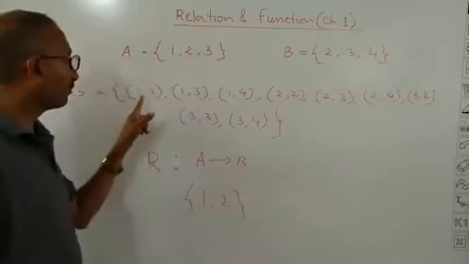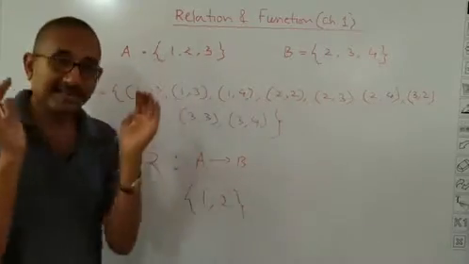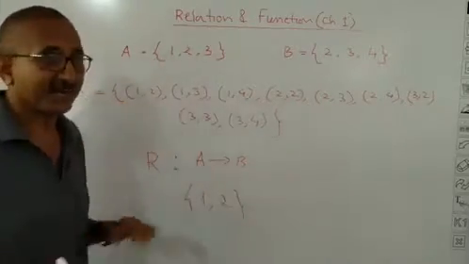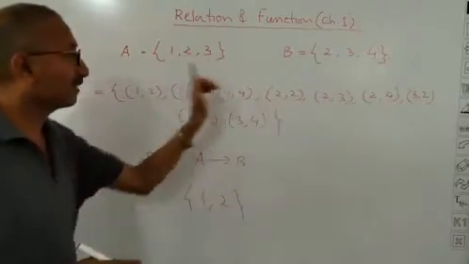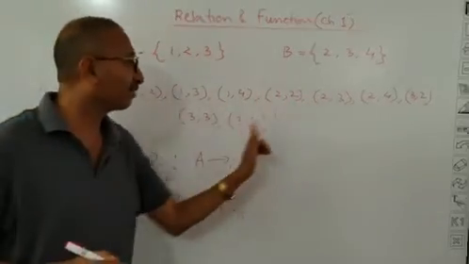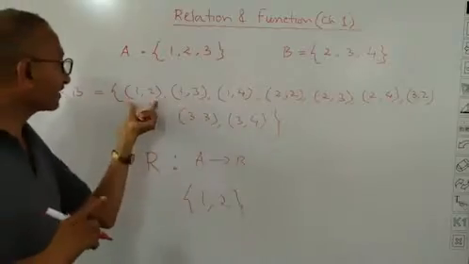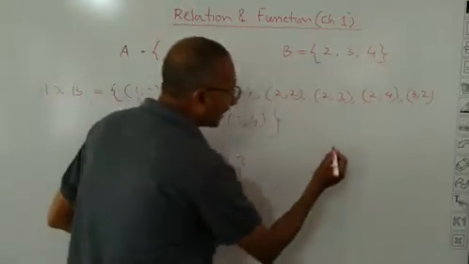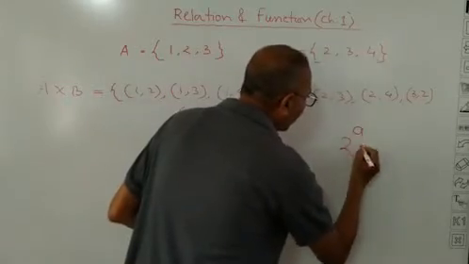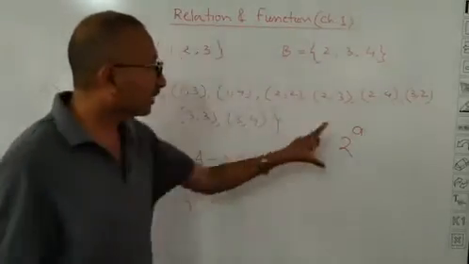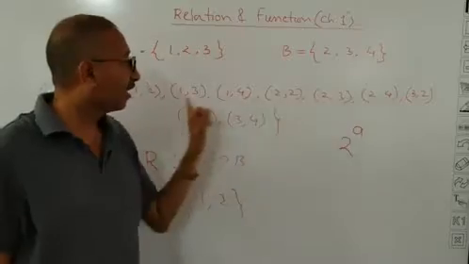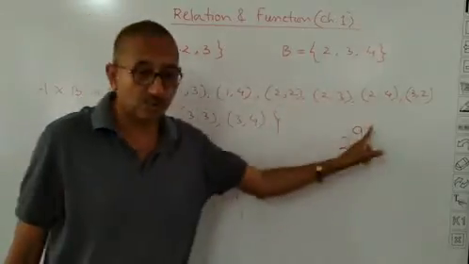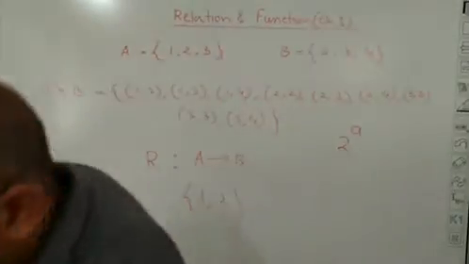Or you write (1,2), (1,3), (1,4), take those 3 elements, that is a relation. How many subsets can you get out of this? There are 9 elements, 9 ordered pairs. So how many subsets can you get? 2 to the power 9. So the number of relations from A to B is 2 to the power 9.